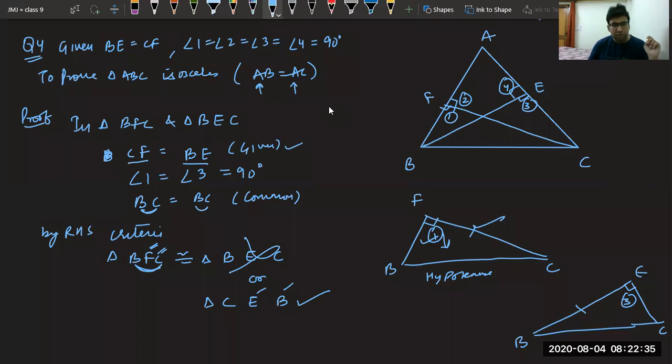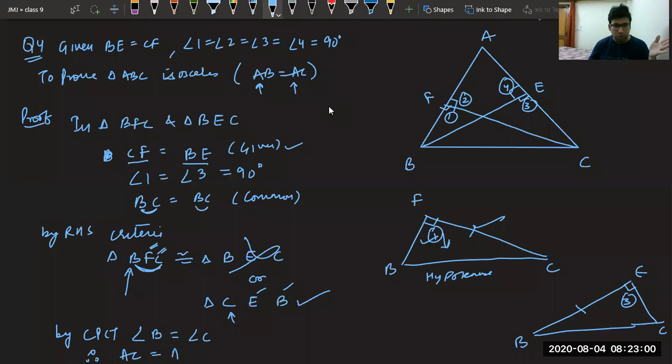So we have got these two triangles congruent, and we can say angle B, that is first position, angle C, that is first position, are equal. So by CPCT, we can say angle B equal to angle C. And as angles are equal, therefore sides opposite to these angles, which are AC and AB, are also equal.